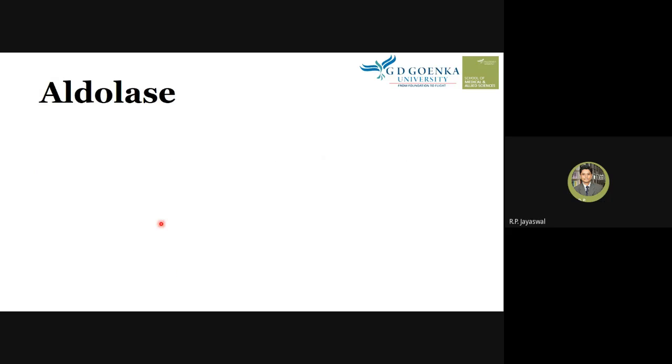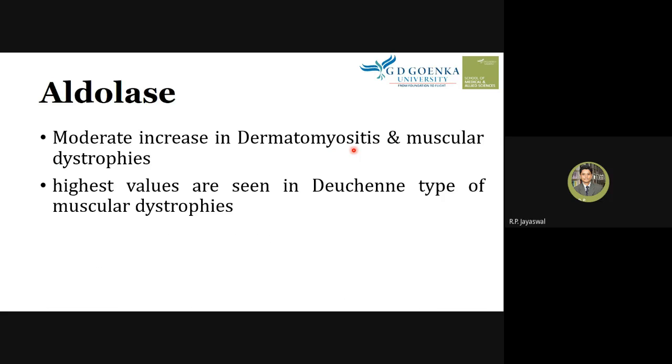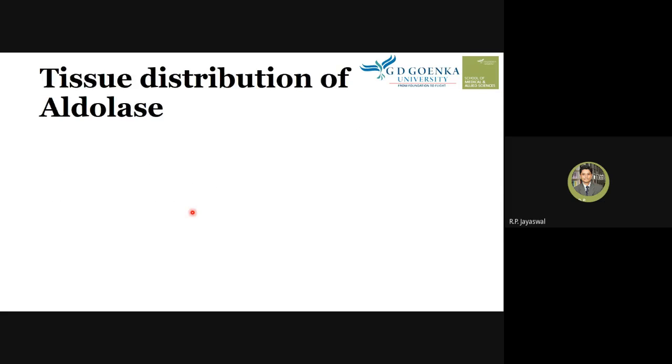Let's know about aldolase. There is a moderate increase in dermatomyositis and muscular dystrophies. Aldolase is a glycolysis enzyme. The level of aldolase in the blood is increased when there is dermatomyositis or muscular dystrophy. These are two disorders related to the skeletal muscles. The highest values are seen in Duchenne type muscular dystrophy. Again, this is a disease of muscles.